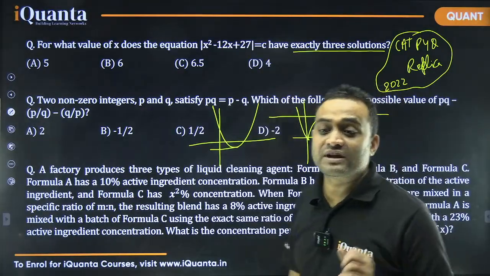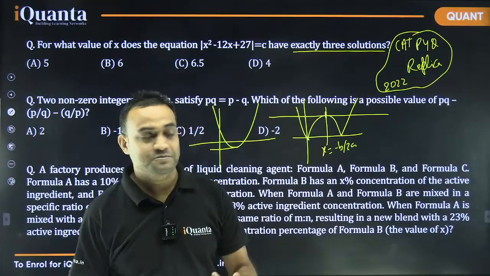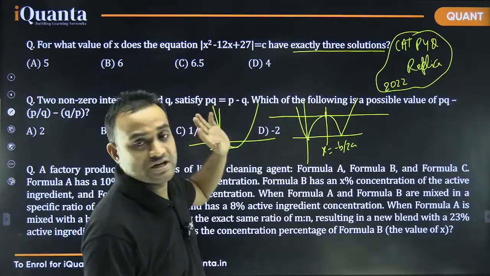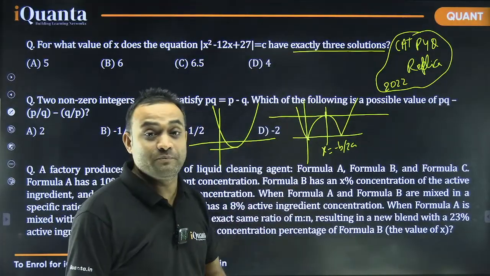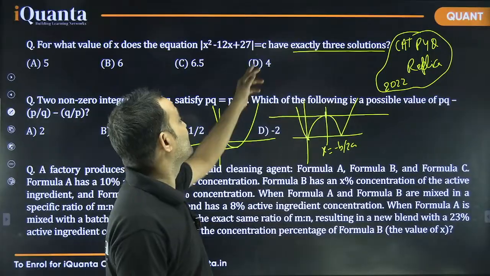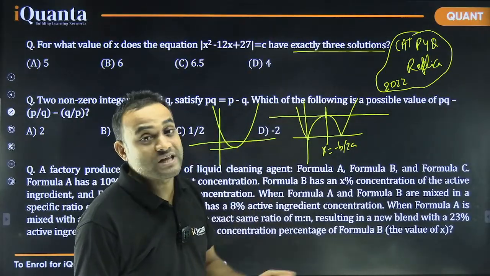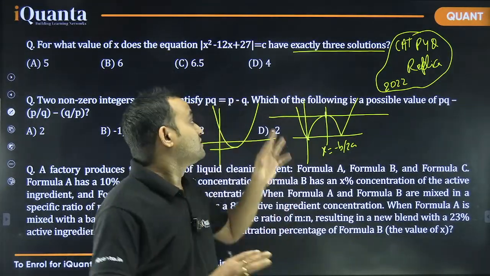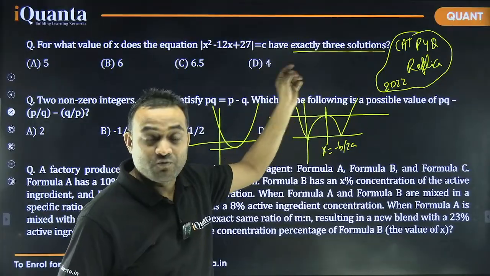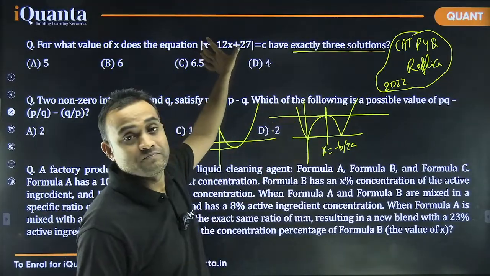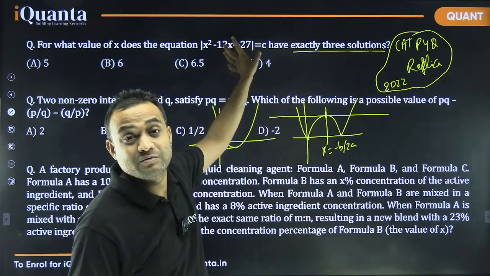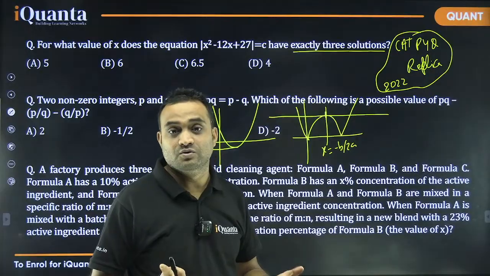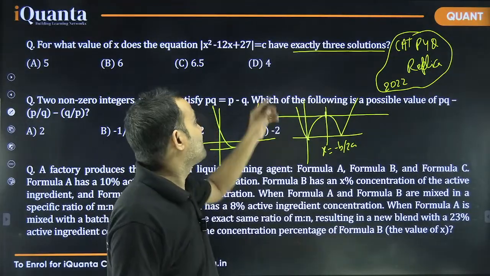So if you have really good knowledge of graphs, you can solve this question within 30 seconds. That minus b by 2a will be equal to 6. That's your answer. The question would have been better if it asked, as in CAT, what is the value of C? For that, you can understand that if we have exactly 3 solutions, then there will be 2 values of C. For 1 value of C, it will become a perfect square, or the discriminant will be equal to 0. And in the other case, the discriminant will be greater than 0, right? So for that, we will have to find the value of C.